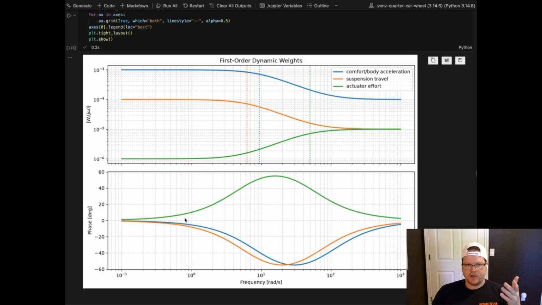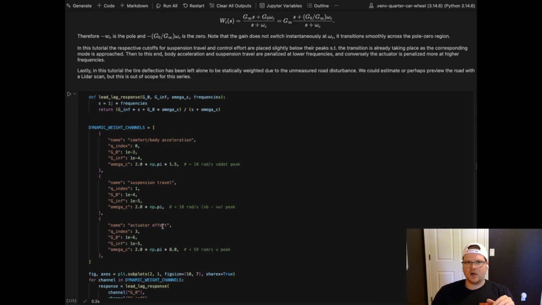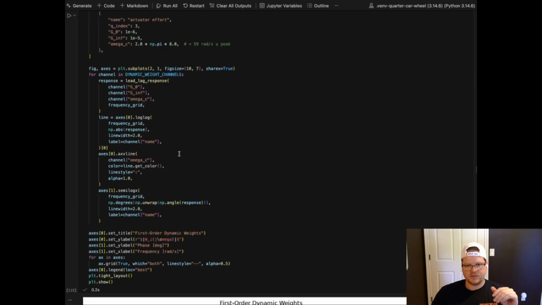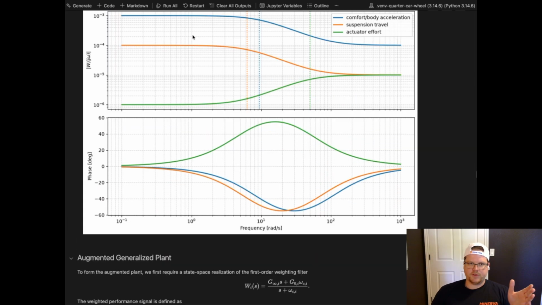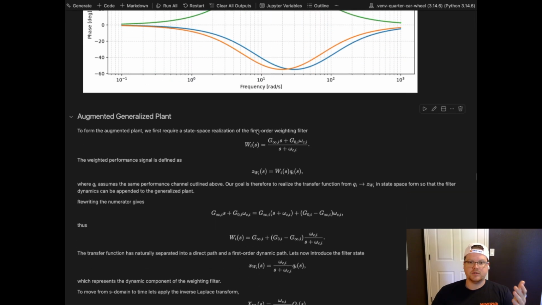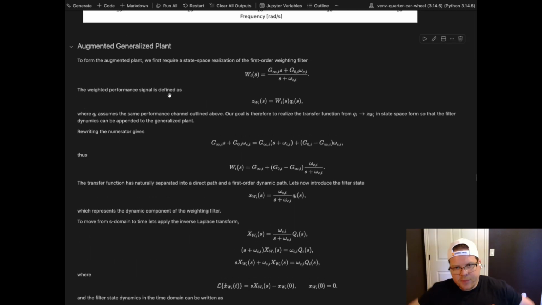So the actuator would, I guess, I don't want to speak too much to this, but we've already covered a little bit about the lead and the lag action here and what that means and where the transitions are. So this is just correlating with the weighting here, which is really going to be important for how we get that and invert it to the time domain with the Laplace, which will be, I think, in this section.